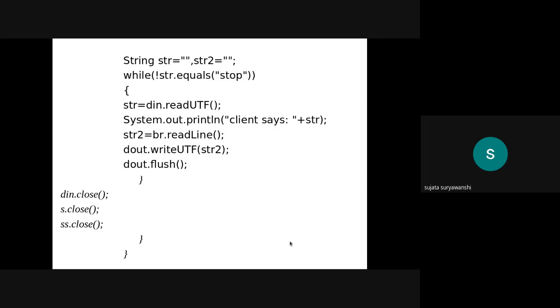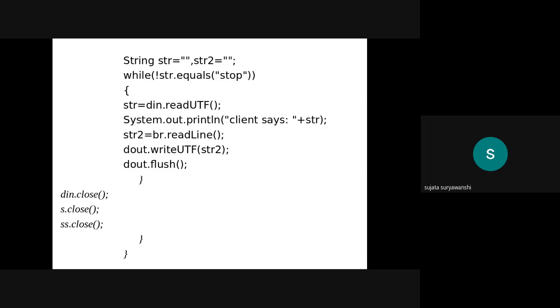So the only change is that while we are designing a client server program using the TCP protocol, we need to create two programs, the client program and the server program. We need to create a socket at the client and also at the server side, but the socket creation syntax is different. In the case of the client, we simply use the socket keyword, Socket name of socket is equal to new Socket. And while creating the socket at the client, we need to pass the IP address of the server and the port number. And while creating the server side socket, we need to use the keyword ServerSocket.